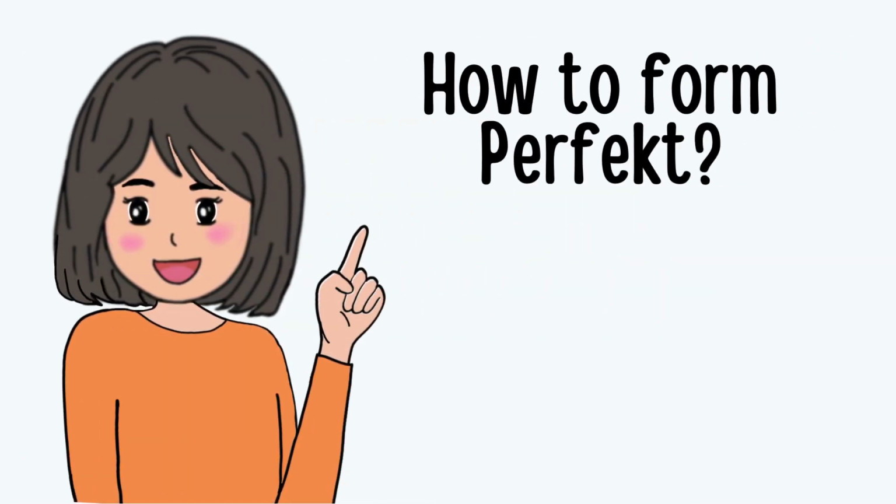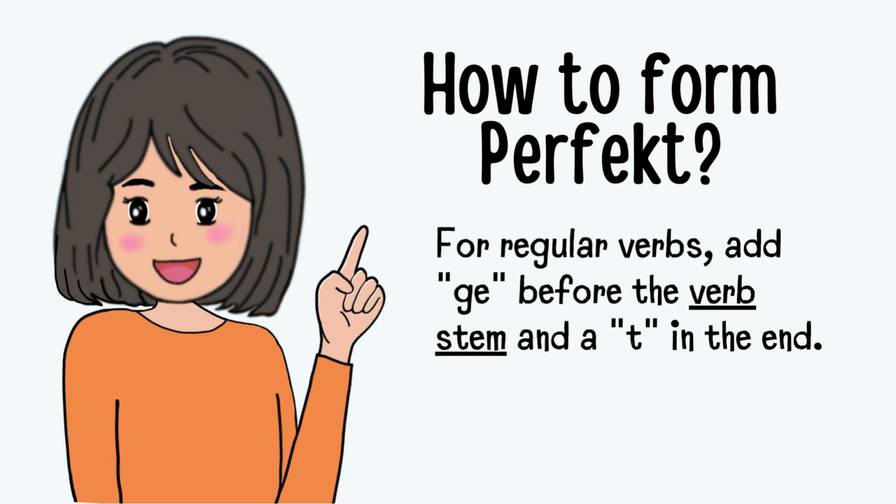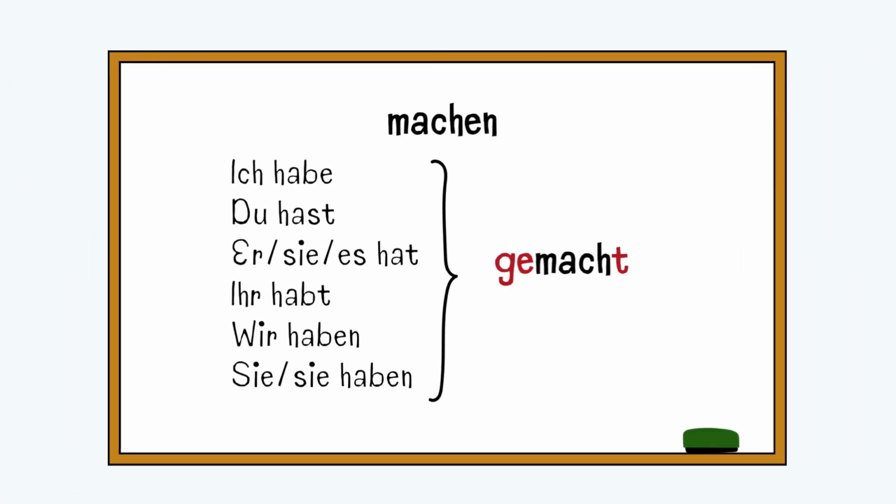Now, the perfect form is different for regular and irregular verbs. For regular verbs, all you have to do is to add ge before the verb stem and a t in the end. Let's look at some examples. Machen becomes gemacht. Spielen becomes gespielt. Lieben becomes geliebt. What would be the perfect form for this verb? Sehr gut, gelernt.